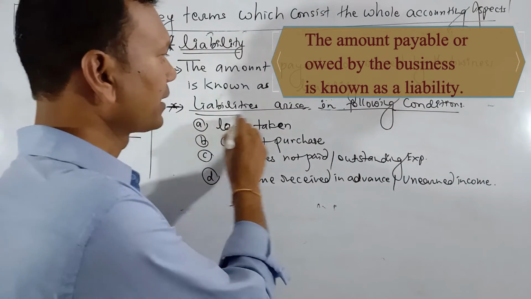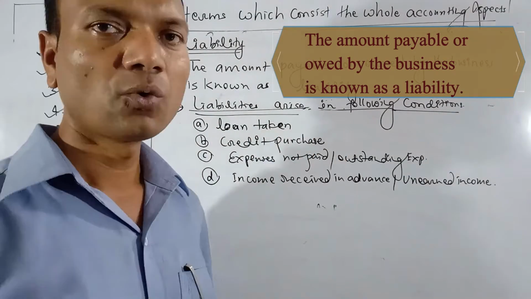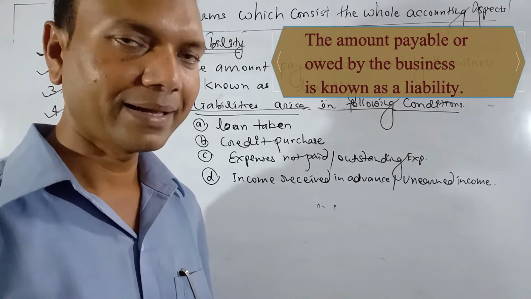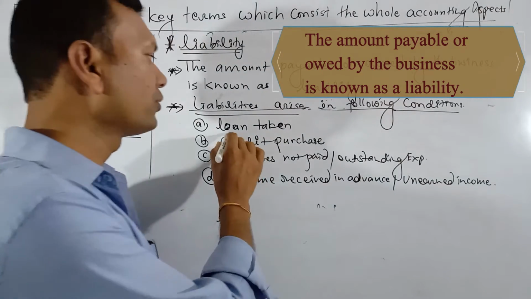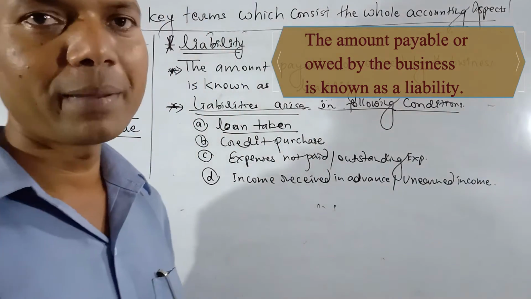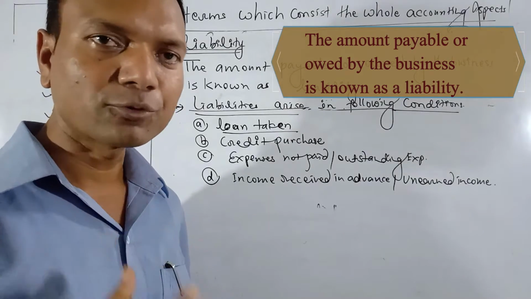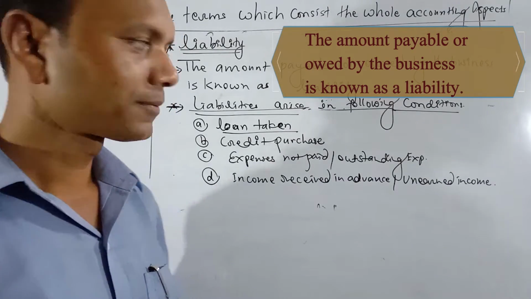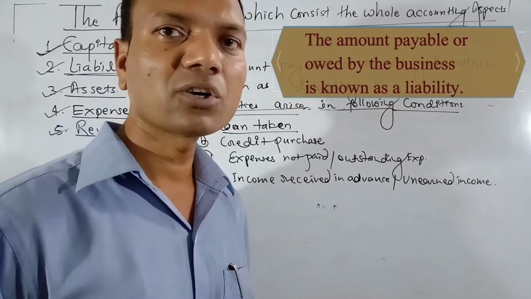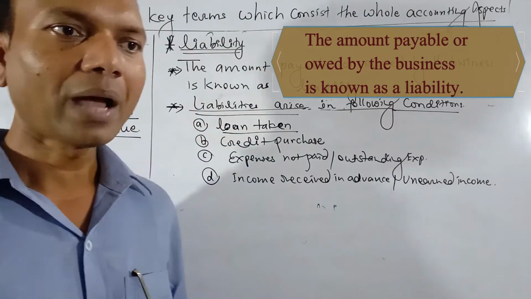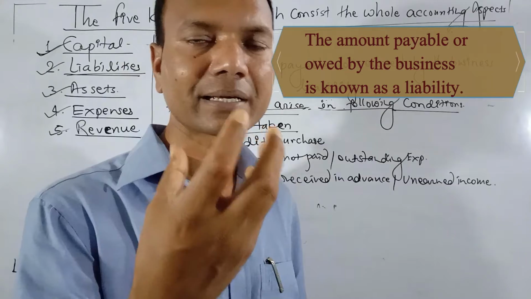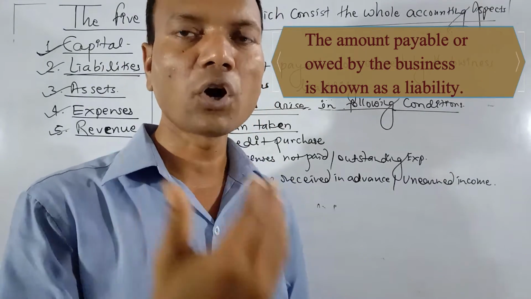Okay, liabilities arise in the following conditions. When is a liability created or does it arise? When we take a loan from the bank, it creates liabilities because we have to pay the money after some days. Credit purchase. When you purchase something on credit, it means we have taken goods, we have taken assets, but the payment is not made.